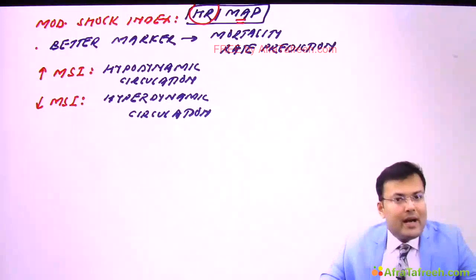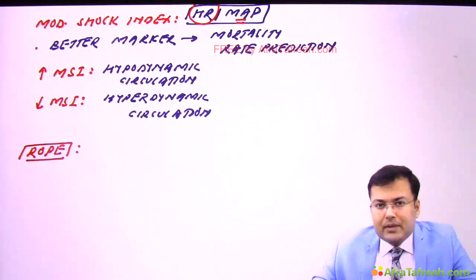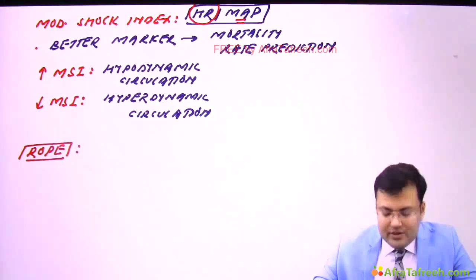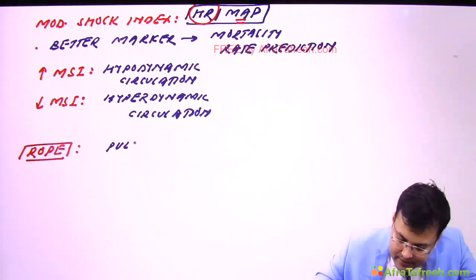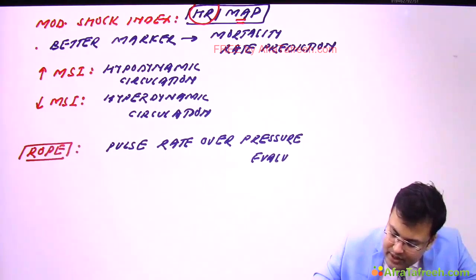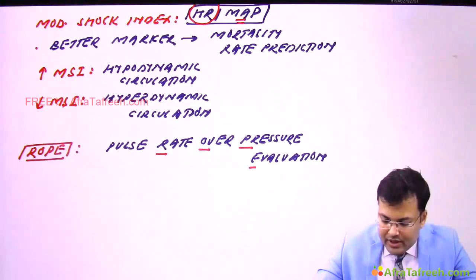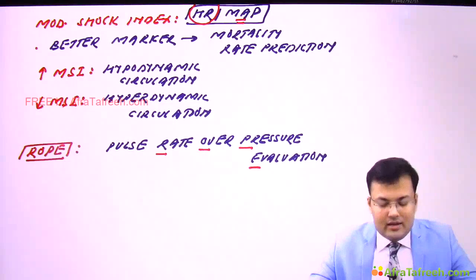There is another parameter which is asked, and that's known as ROPE. What is the full form? It is pulse rate over pressure evaluation. How to remember? It is ROPE: rate over pressure evaluation. Now it's very easy to remember.